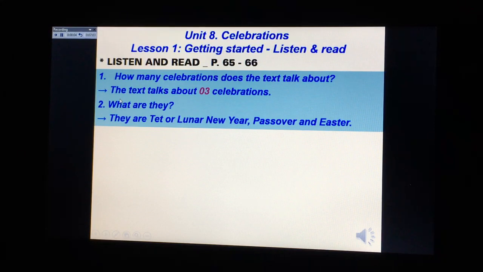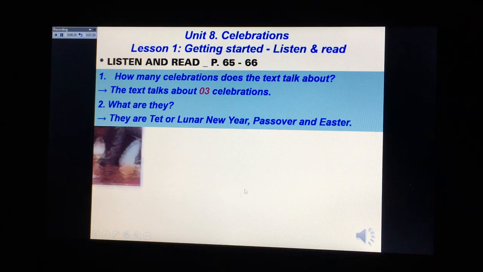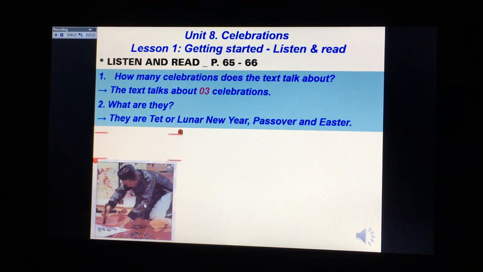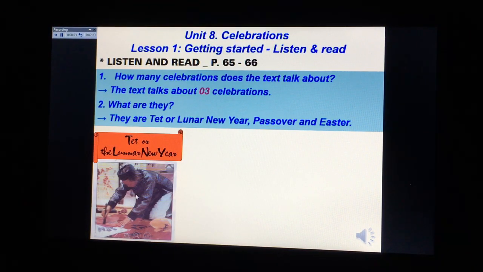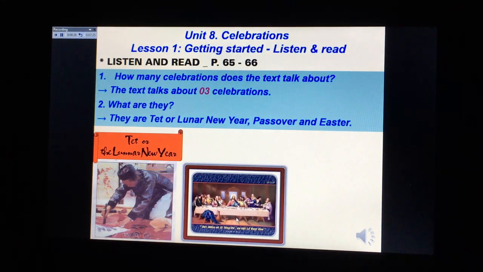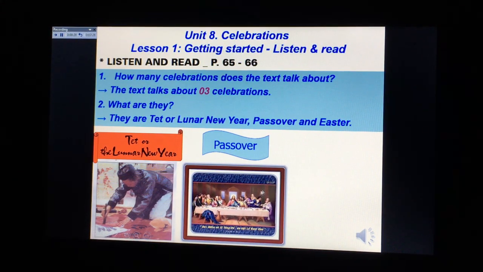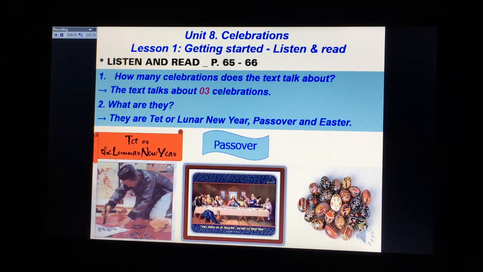Yes, they actually talk about 3 celebrations. And what are they? They are Tet, or we can call it Lunar New Year, and then Passover, and the last one, Easter. Here is the picture about Lunar New Year. And here is the picture about Passover. And here is the picture about Easter.